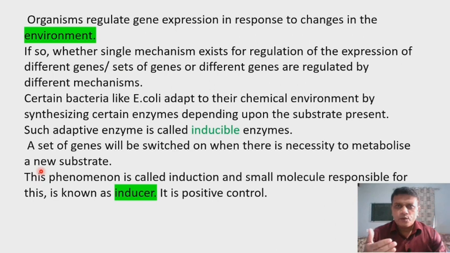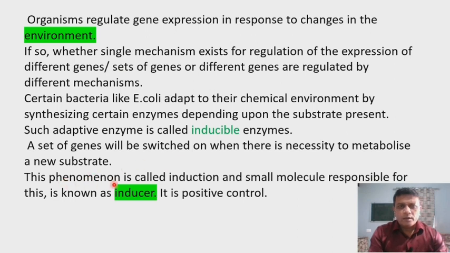So for example, Escherichia coli use lactose as a source of energy. When lactose is available in the surrounding medium, the enzyme beta galactosidase is produced by this bacteria, and then this beta galactosidase carries out hydrolysis of lactose into glucose and galactose. So whenever there is availability of lactose, the genes will be switched on, and when lactose is not available, the genes will be switched off.